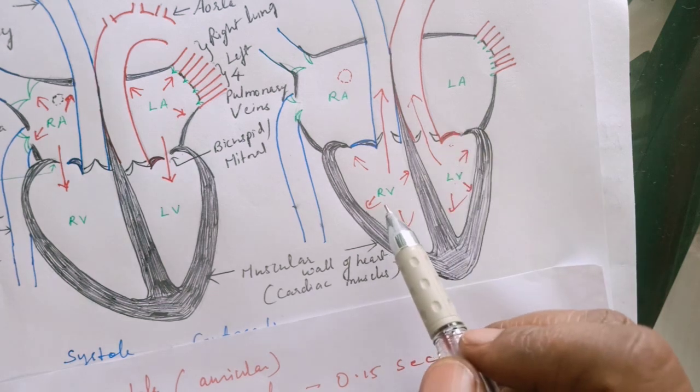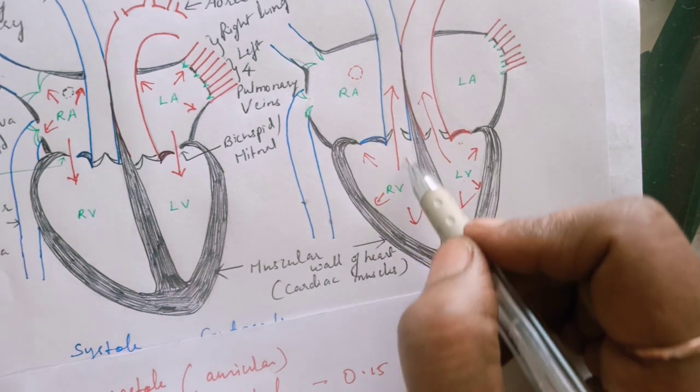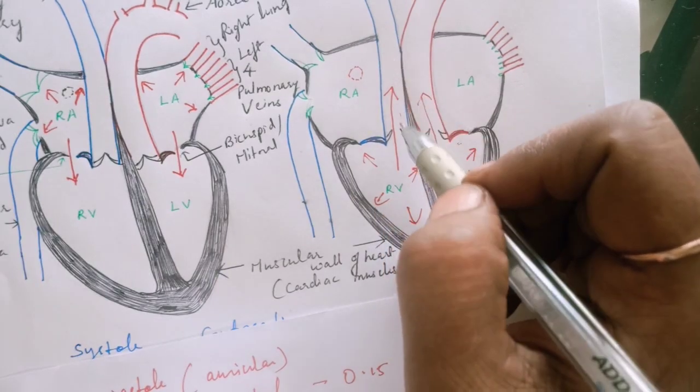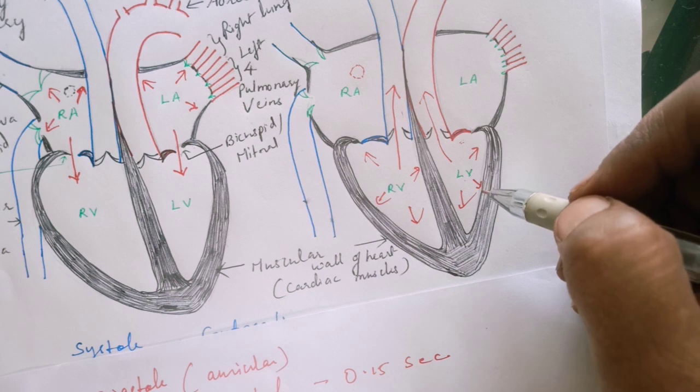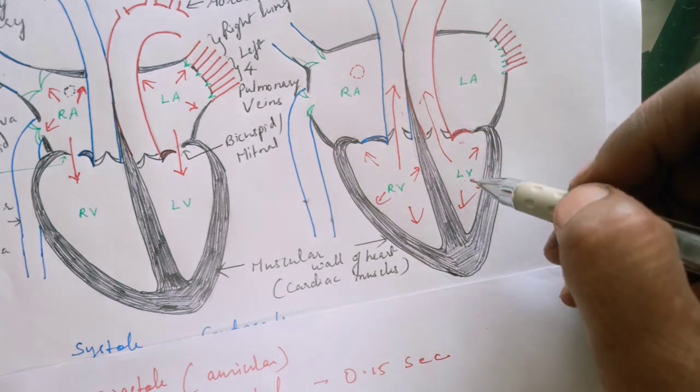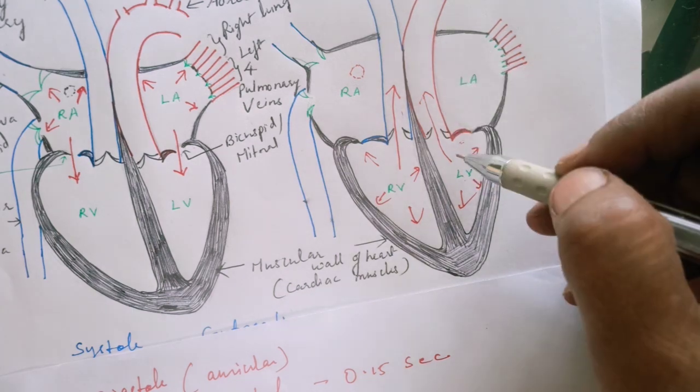The blood from the right ventricle has no other way but to move into the pulmonary artery, which is shown in blue over here, and the blood from the left ventricle has no other way but to move into the aorta, as shown by the red colored vessels over here.